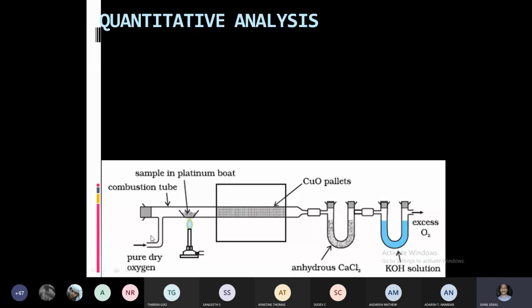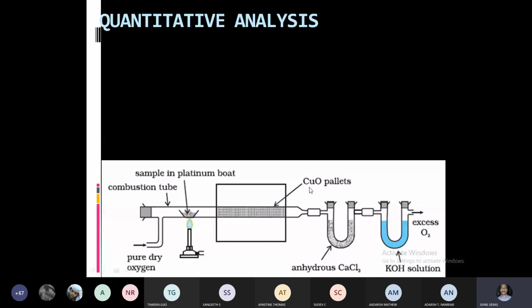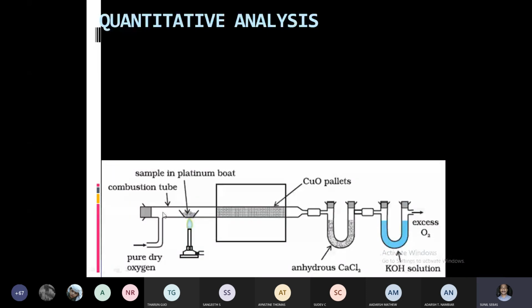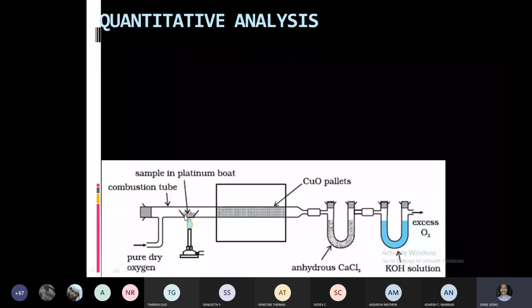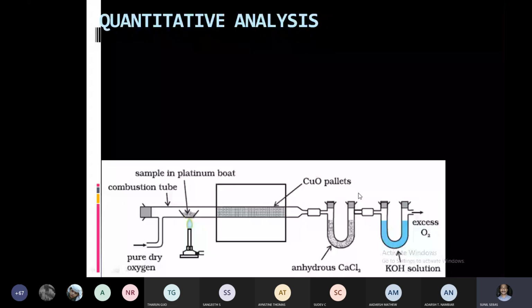Here you can see two glass tubes, U tubes. It is not the YouTube that you are using to see the videos. It is the exact U tube which is used in our laboratory, made of glass, for experimental purposes. Here you can see two U tubes. The first one contains calcium chloride.